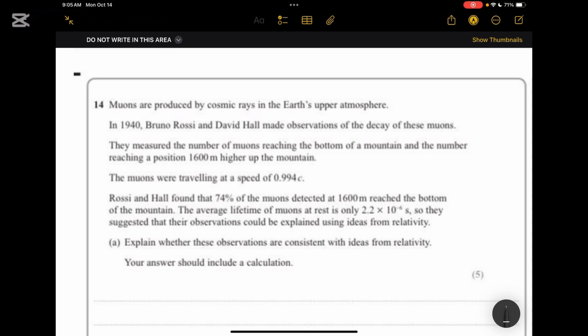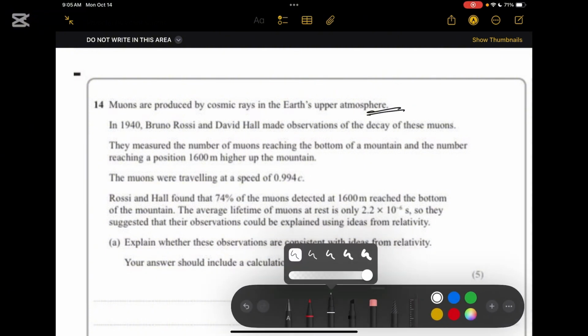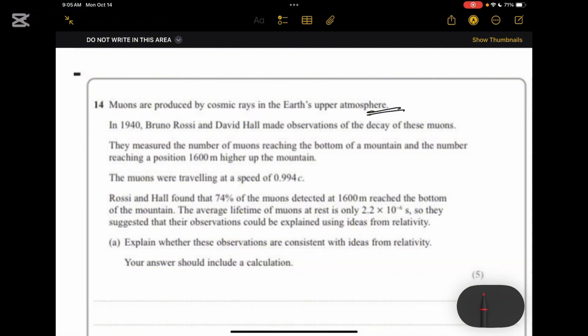In the question they have said the muons are produced by cosmic rays in the Earth's upper atmosphere. Okay, this is not an important thing that we should be concerned of. In the next line, they have said in 1940, Bruno Rossi and David Hall made observation of the decay of these muons. So these muons were decaying. They measured the number of muons reaching the bottom of a mountain and the number reaching a position 60 meters higher up the mountain.